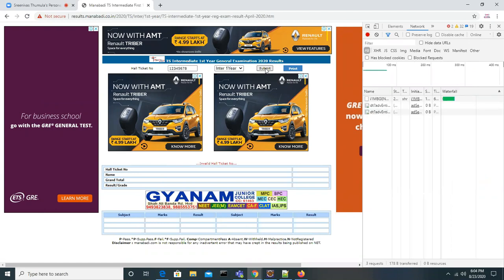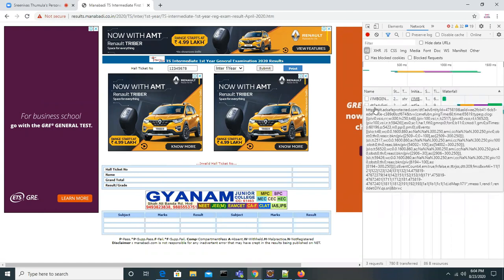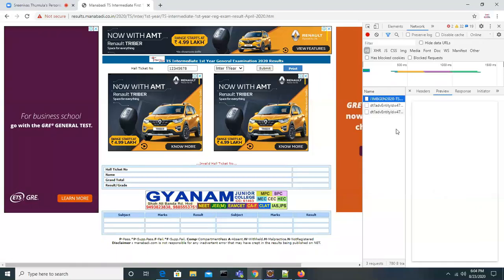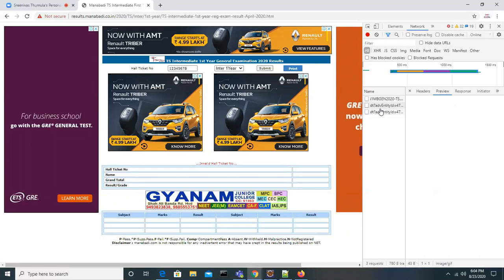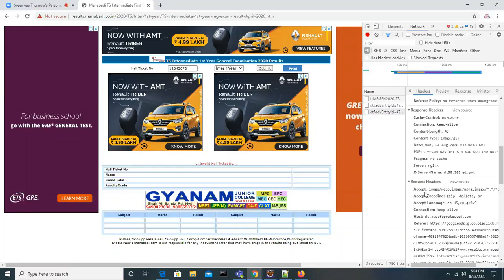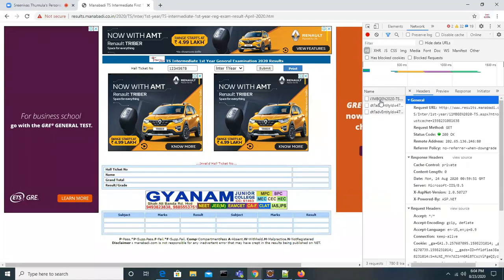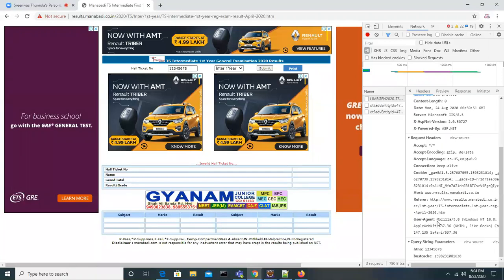Look at this, guys. When I click on submit, something happened, right? The input went, and the response came. Whatever hall ticket number I gave here, that is what is going in the request.